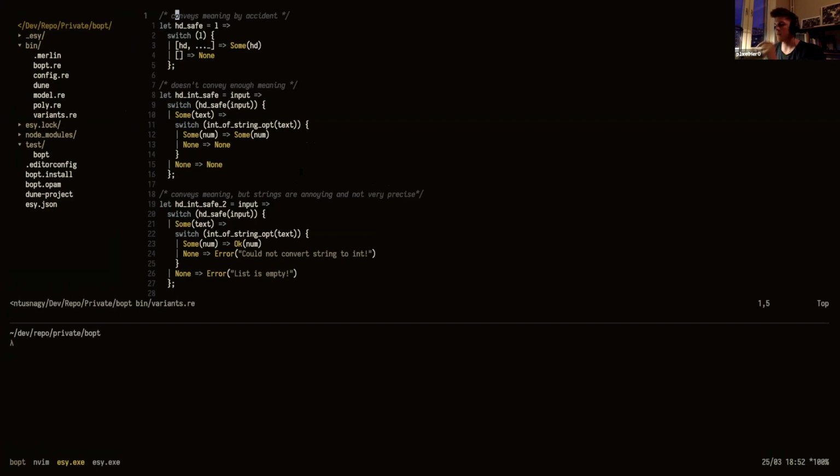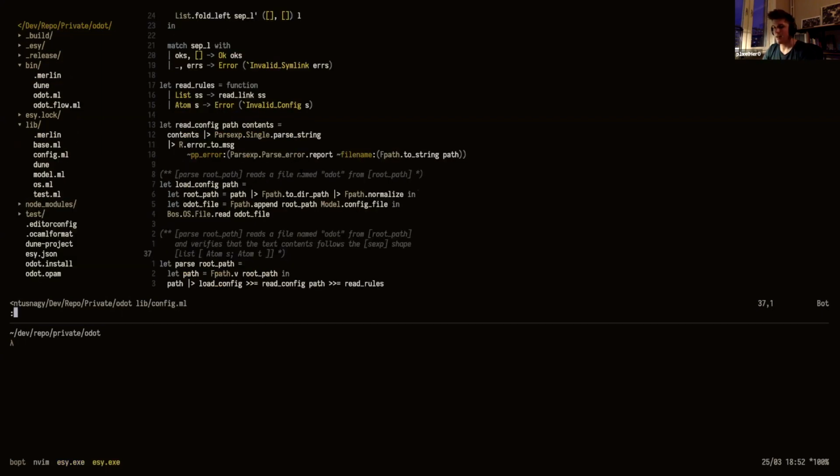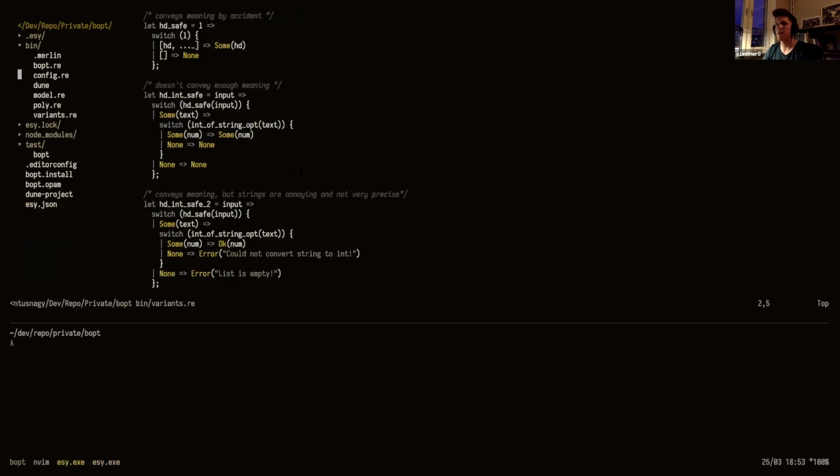We can use the OCaml or Reason language server to see the types here. And as I talked about the list and the option, I'm going to show a new concept called polymorphic variants. But first, I'm going to introduce you to this little thing I started to build. This is the OCaml code.